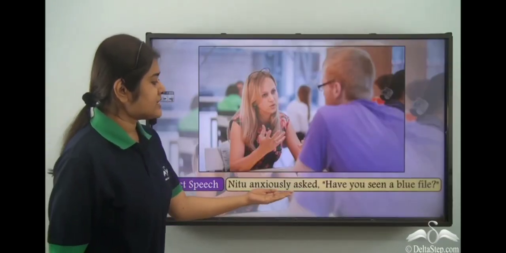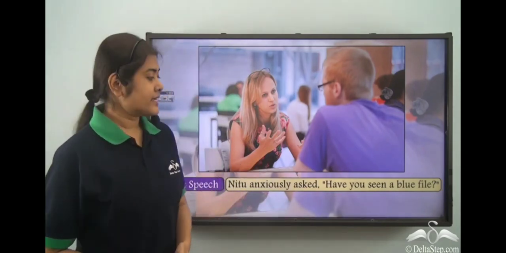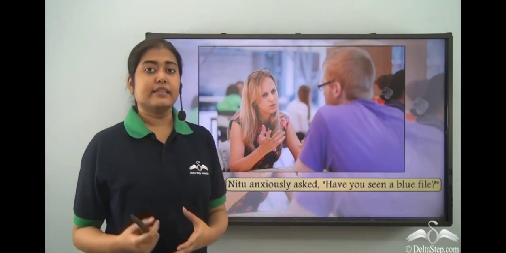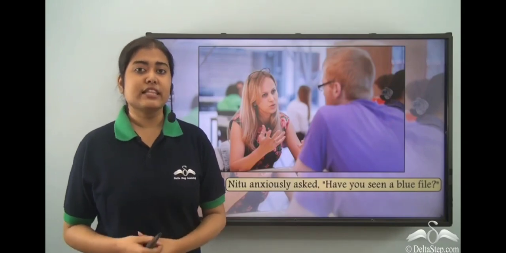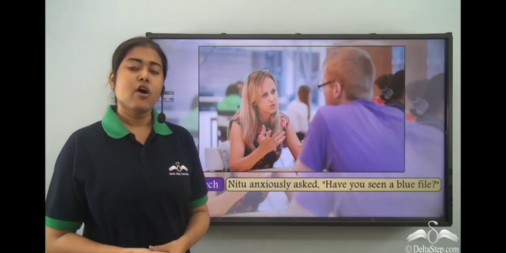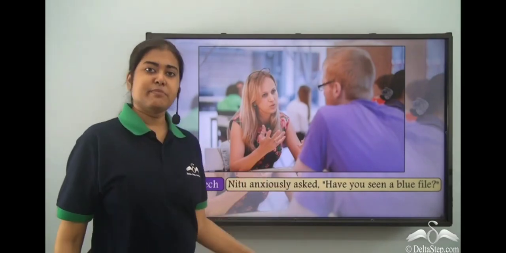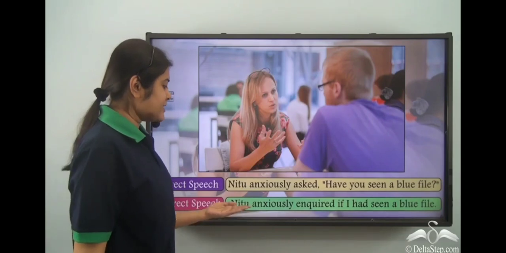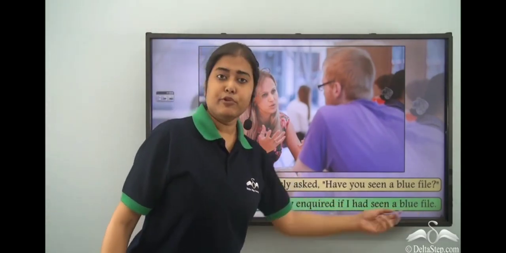Neetu anxiously asked, have you seen a blue file? Once again you see, here we have the verb have, but the answer to this question can be given as yes or no. So even in this case, we shall use the conjunction if or whether. So how are we going to write it in the indirect speech? In indirect speech, we are going to write Neetu anxiously inquired if I had seen a blue file.